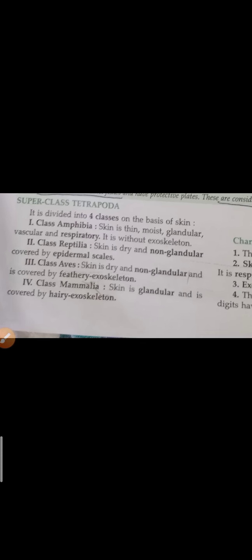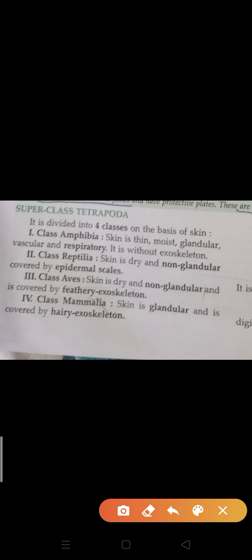Amphibia: amphi means both, bios means life. Clear? They can live on land as well as in aquatic bodies. So in amphibia, their skin is thin, moist, glandular, vascular and respiratory. Clear? Respiratory means they can carry out the process of respiration through their skin. You can see here about the amphibia.